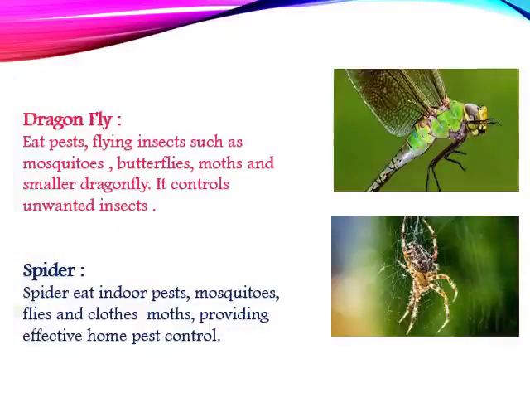Here we are going to see one by one all the worms in detail, how they are important to balance this ecological system around us. So first we'll start with the dragonfly. As you can see in the image of the dragonfly, it eats pests and flying insects such as mosquitoes, butterflies, moths and smaller dragonflies. So it helps in controlling the unwanted insects by eating them. Next is the spider. Spiders eat indoor pests, mosquitoes, flies and cloth moths, providing effective home pest control. So in some way or the other, these worms are useful to us.